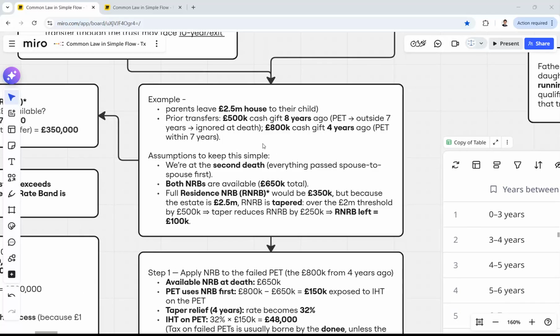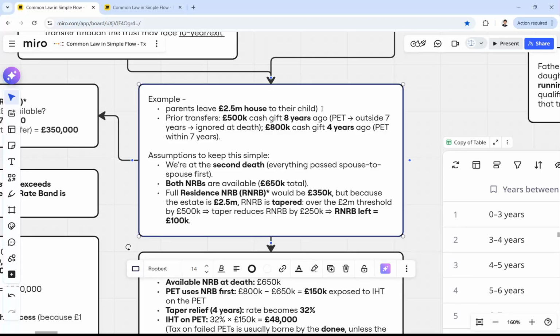So this is a very complex example. In this example, parents do 2 things. They leave a 2.5 million house to their child. And the next thing they do, this is the second thing, but it's a previous thing: they've also made transfers to their child. A 500K cash gift 8 years ago, and since it was 8 years ago, more than 7, it's ignored.